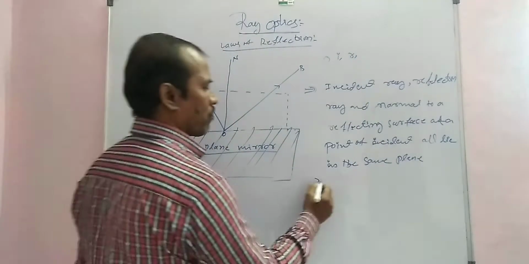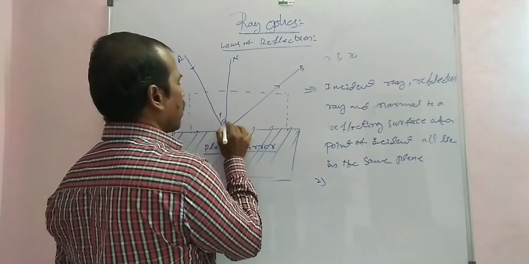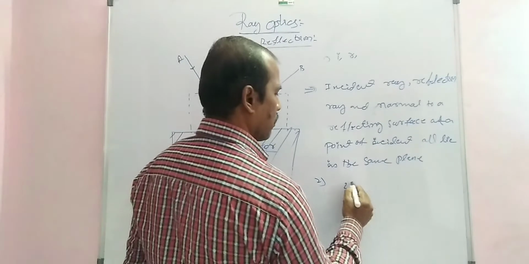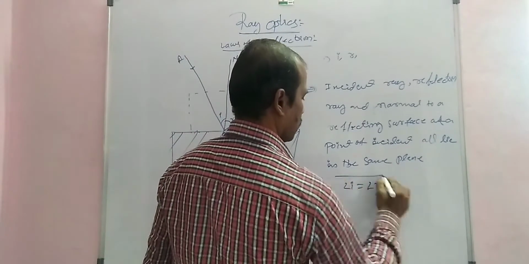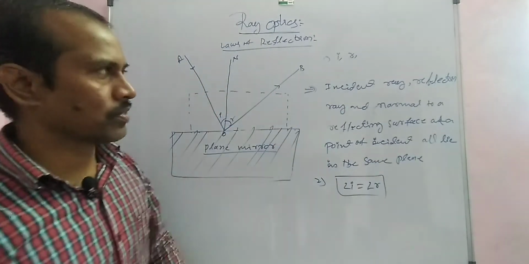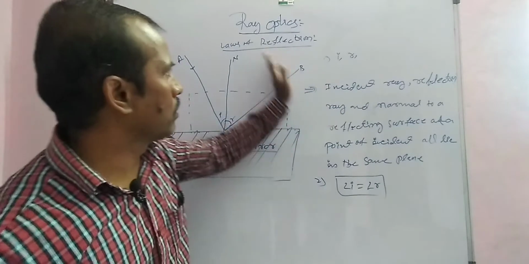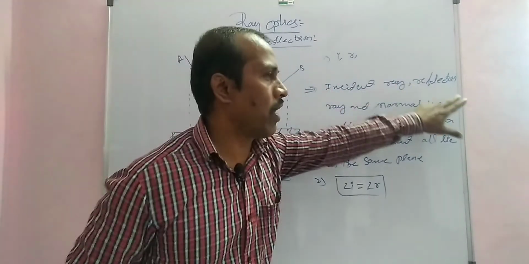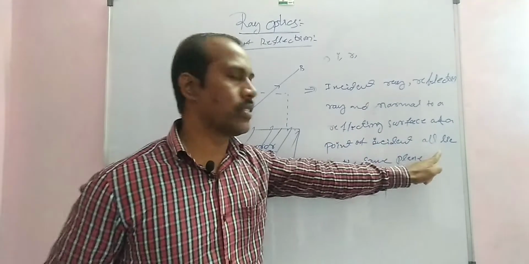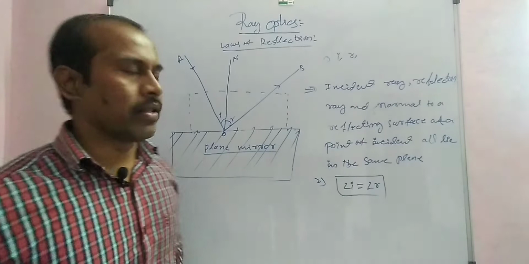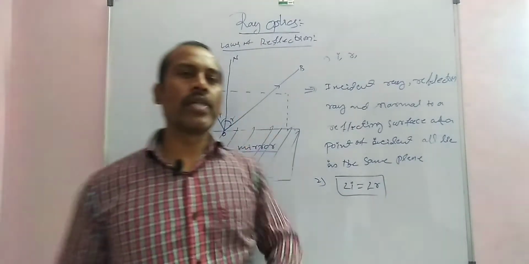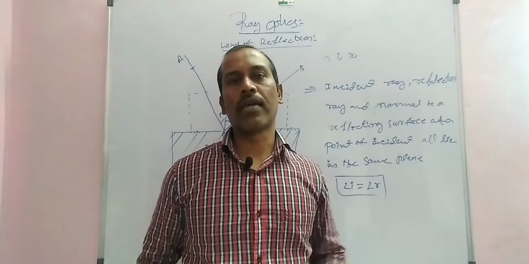The second law: the angle of incident is equal to the angle of reflection. This is the second law of reflection. To listen carefully again: the first law says the incident ray, reflected ray and normal at the point of incident all lie in the same plane. The second law says the angle of incident equals the angle of reflection.